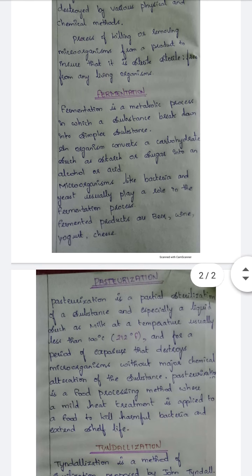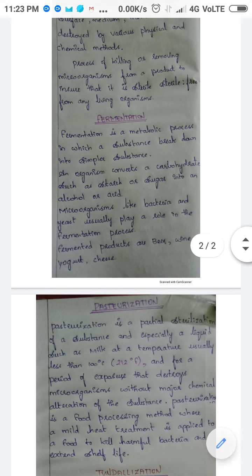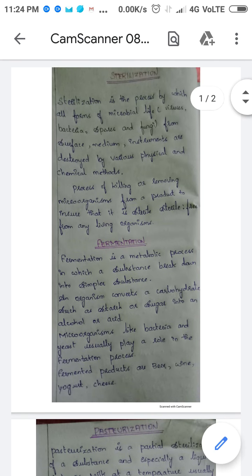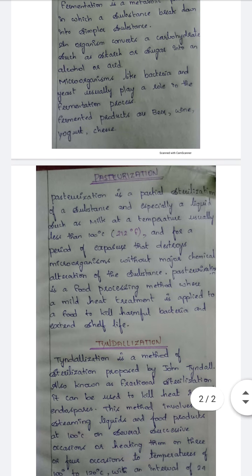So thank you so much. Today we discussed Robert Koch's postulates, spontaneous generation, and these 4 definitions, that is sterilization, fermentation, pasteurization and Tyndallization. When you write it in your exams, you have to write everything in points. Even the 2 mark answers, you have to write in points. Make it in points, only then it will be clear and you will get more marks.